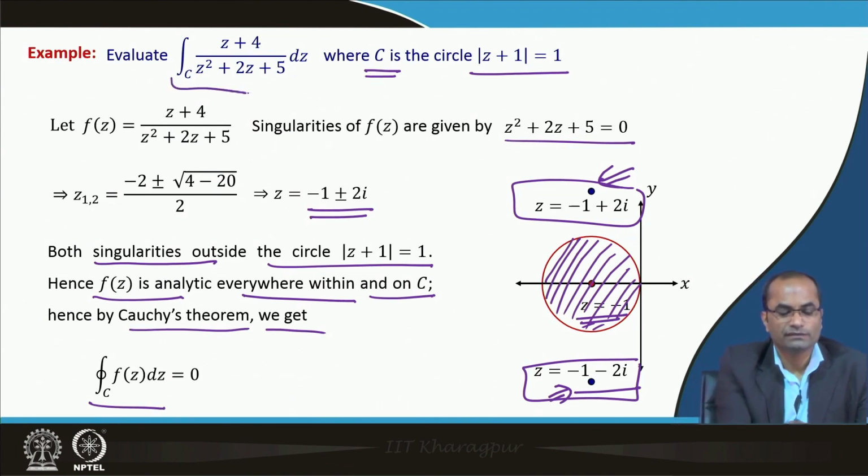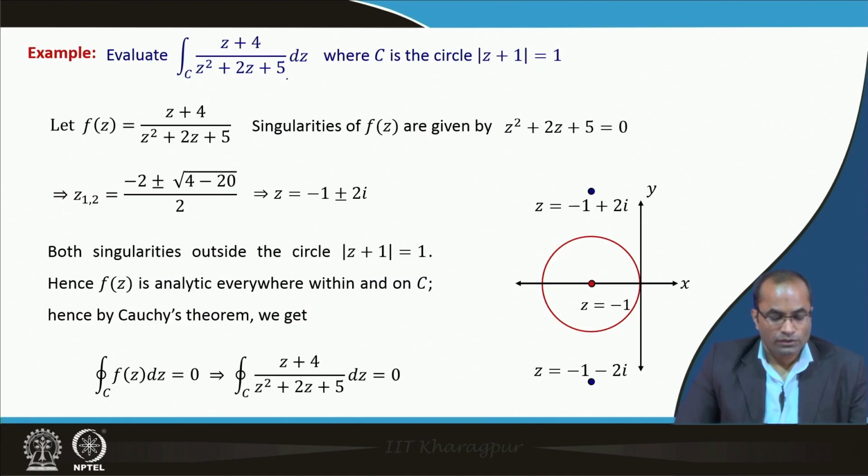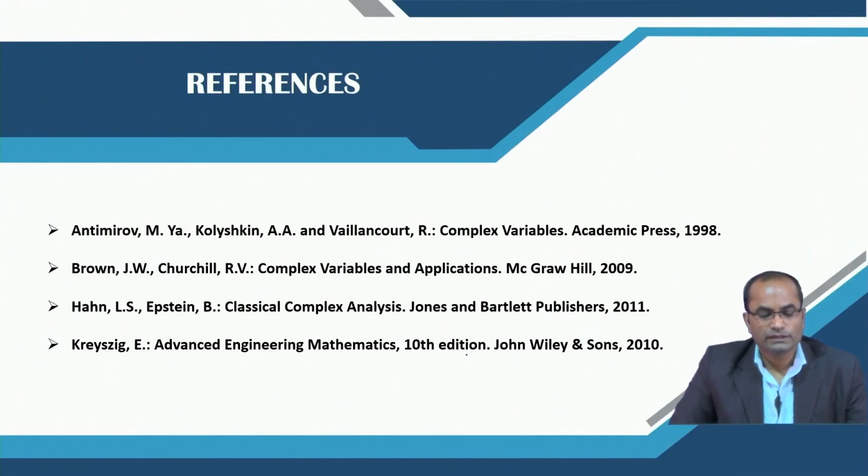So, the value of the given integral is 0, which we have easily concluded just by the Cauchy theorem, and there will be many more examples which we will see later on. With the application of the Cauchy theorem, we can simply simplify them. So, here the value of this integral is 0.